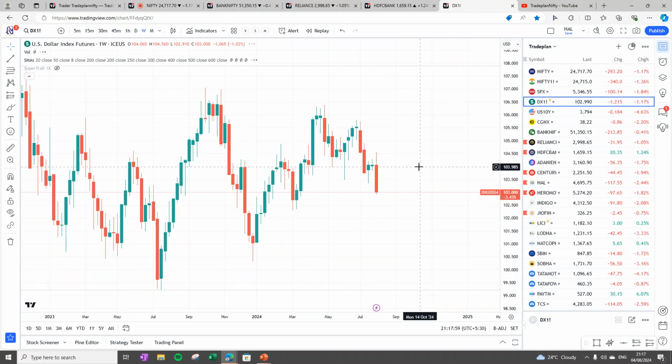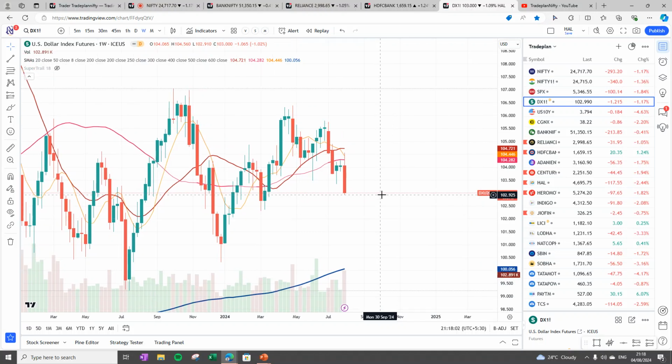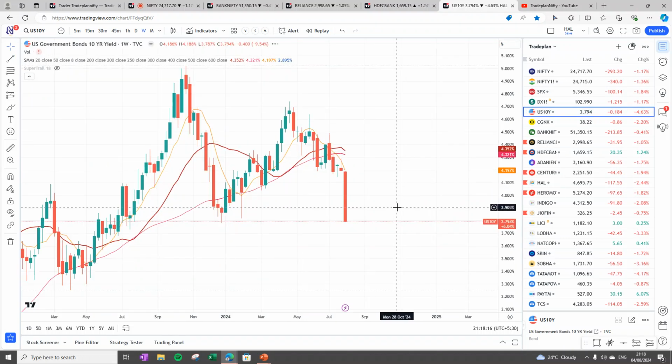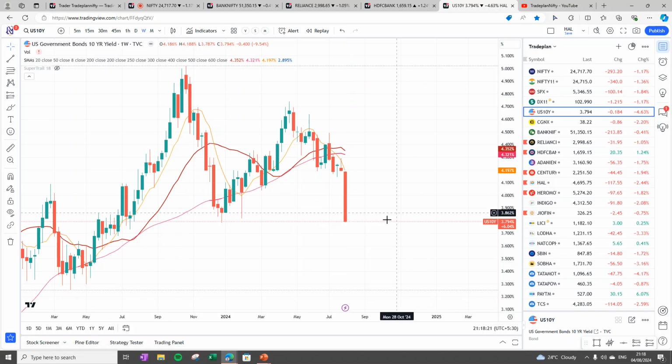And this thought has another supporter, which is the DXY. So you see the US dollar index is going below 28 and 50 bar moving average, which is a very good sign for Bank Nifty. And the US 10-year yield is almost touching a 31 week low, which should also be a good sign for the global equity market.